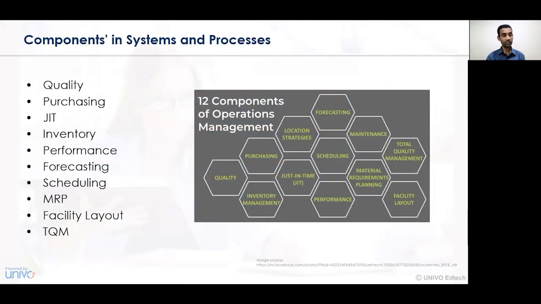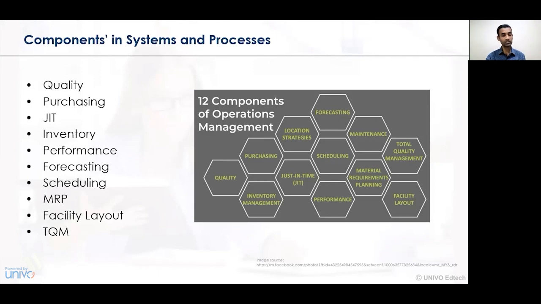Now let's understand what are the various components in the systems and processes. In terms of the systems and processes, there are around 12 operational management activities that need to be undertaken. That is the quality, the purchasing, the JIT that is just in time, the amount of inventory, the performance, the forecasting, the scheduling, the MRP that is material requirement planning, and lastly the facility layout along with TQM. All those components in the systems and processes are related to how operational management activities can be conducted effectively.